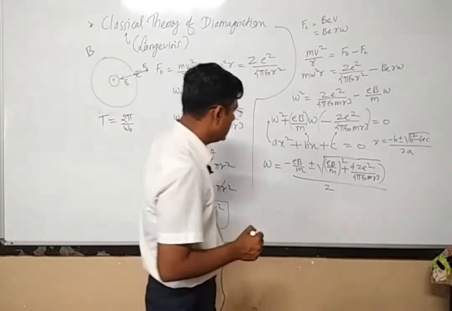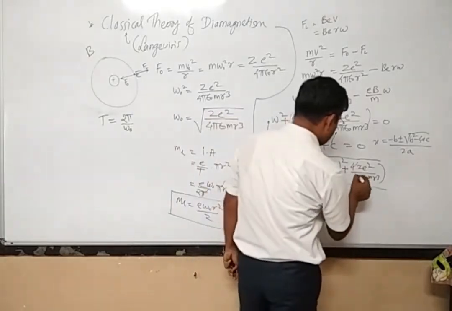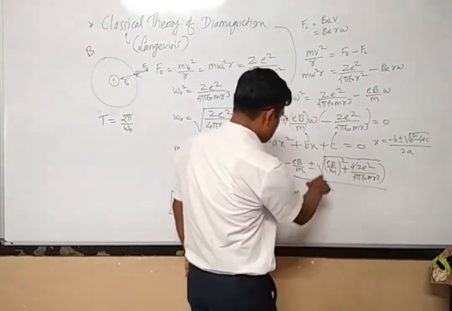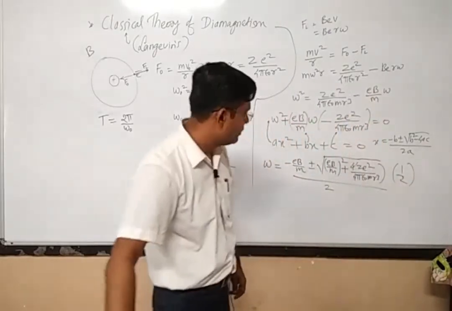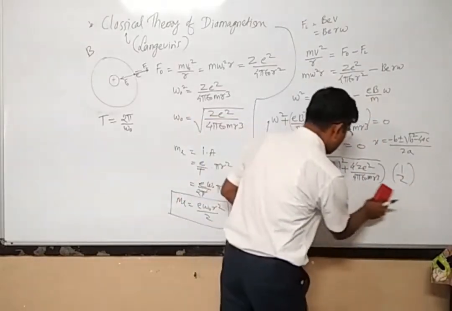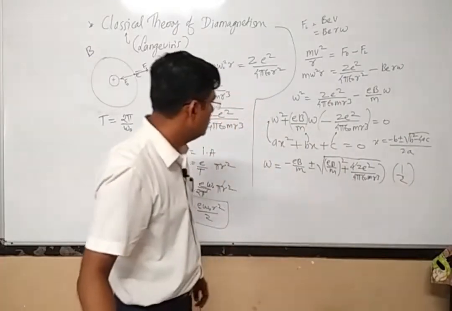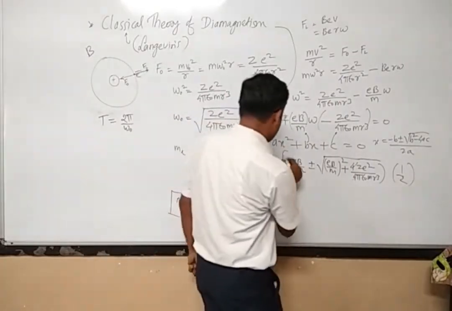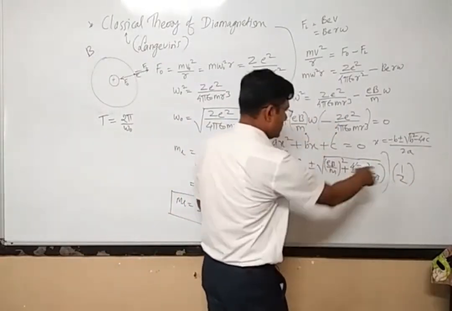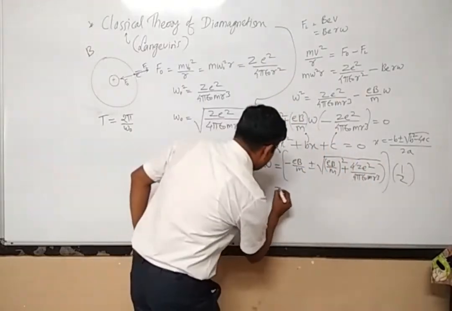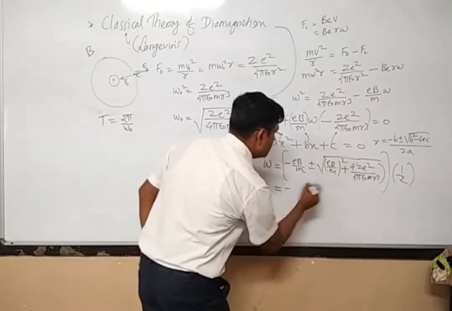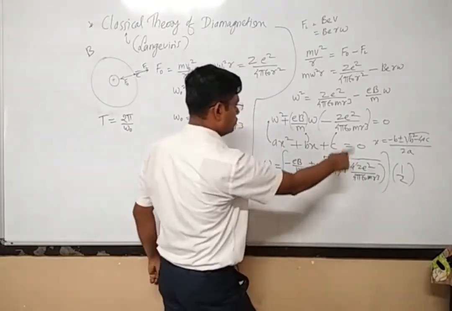Let us solve this. Again this 4 will get cancelled. This 1 by 2 is multiplied to the whole bracket. So finally I will multiply this 1 by 2 to every quantity.